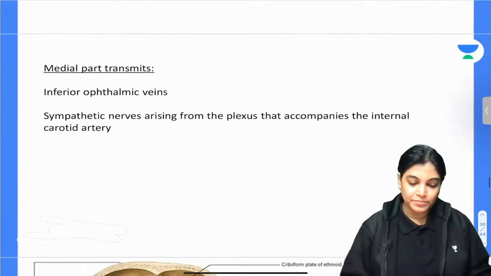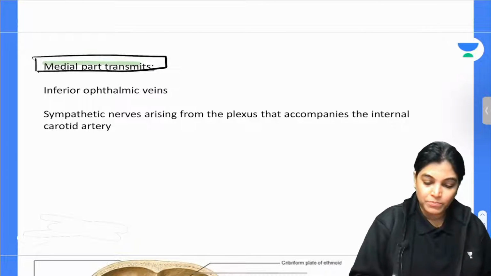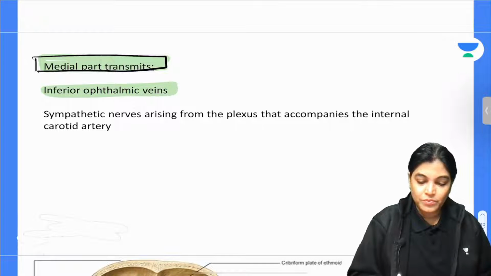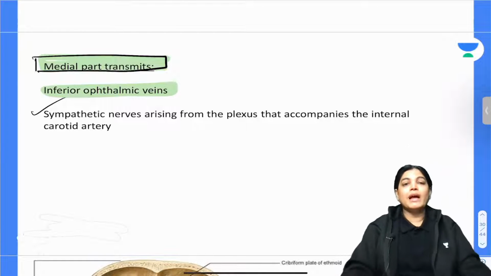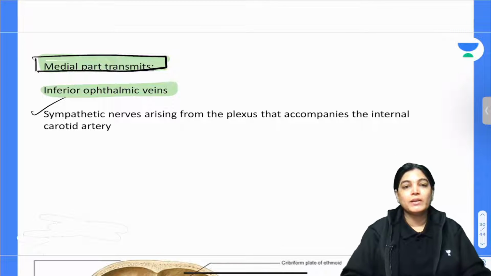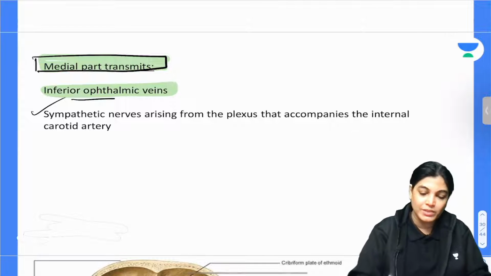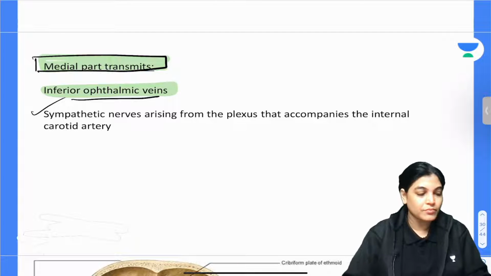Now if I talk about the lowermost component, the medial part of the superior orbital fissure, the structures traversing are the inferior ophthalmic vein and the sympathetic nerve plexus arising around the internal carotid artery. The most important is the inferior ophthalmic vein traversing through the medial component of the superior orbital fissure.